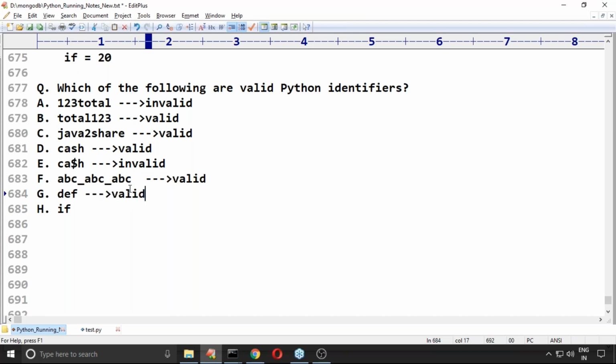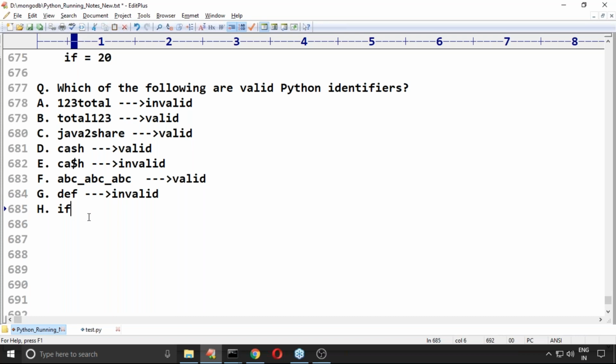Next, is it valid or not? Invalid. What is the reason? DEF is a Python reserved word. Of course, you don't know about reserved words yet, and that's fine, don't worry at all. DEF is a keyword in Python. Remember that. Just within a few minutes I will show the whole list of reserved words.